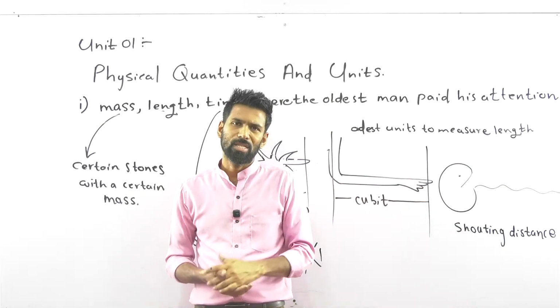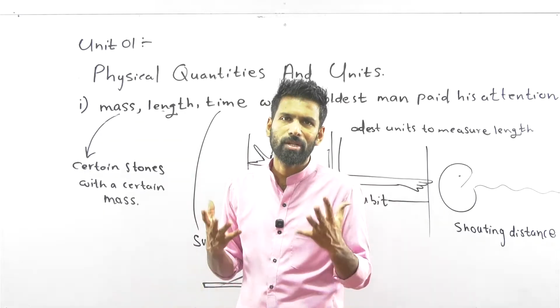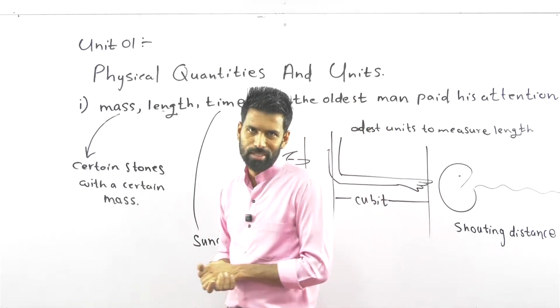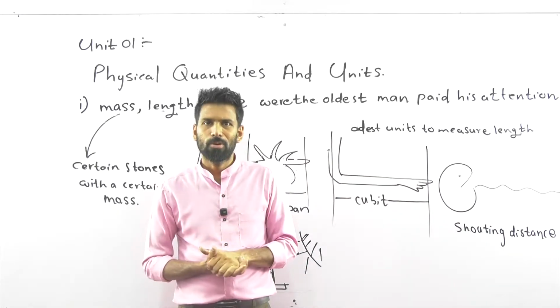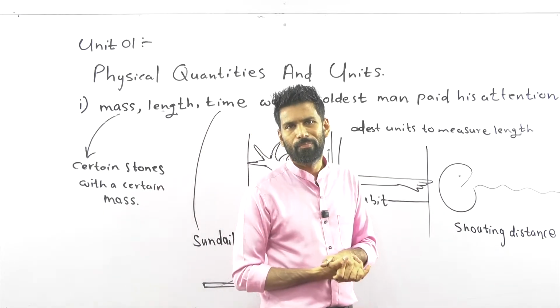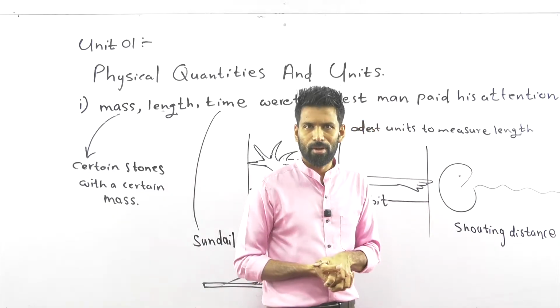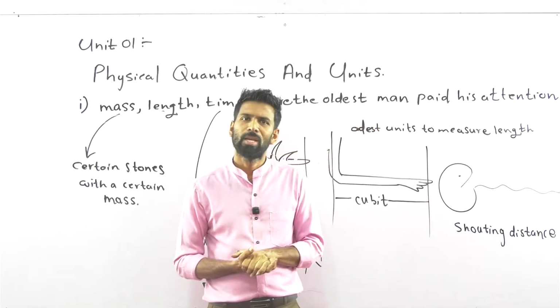So these things change, so they are not fixed units. They are not accurate units. Let's say a stone. Is it an accurate unit? There can be many mistakes when you try to measure mass through a stone.